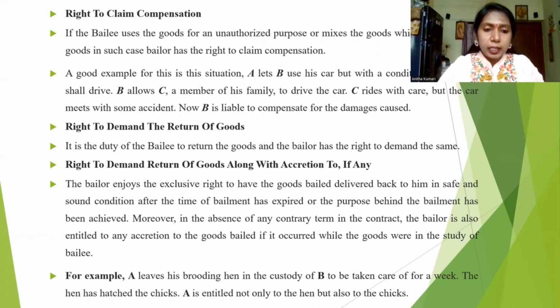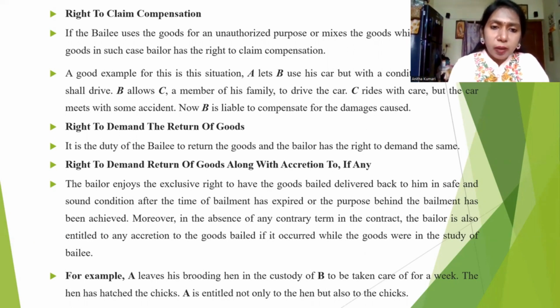So what do you mean by that? For example, if you hand over some goods to some bailee, and after some period anything additional is added, you can get it back along with the advantages, whatever has been added. Example: A leaves his brooding hen in the custody of B to be taken care of for 1 week. The hen has hatched chicks. A is entitled not only to the hen, but also to the chicks. Do you understand? Next one.